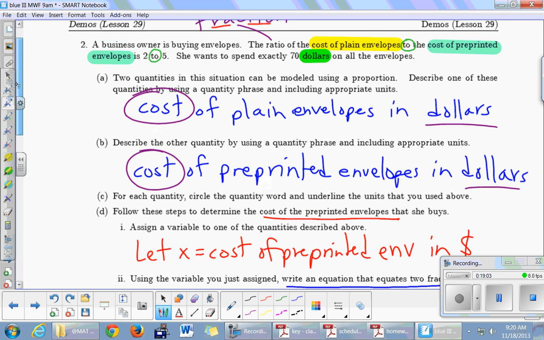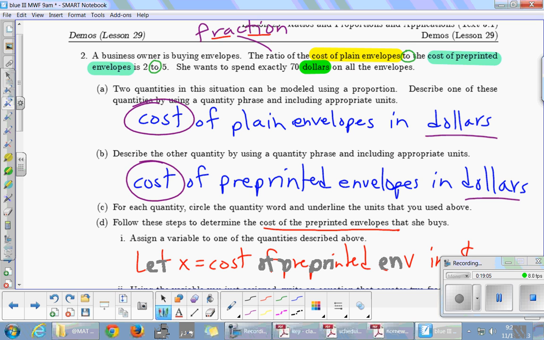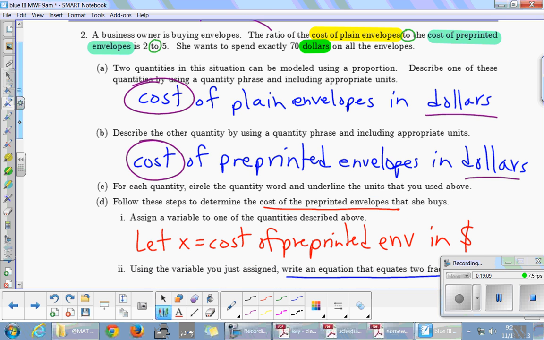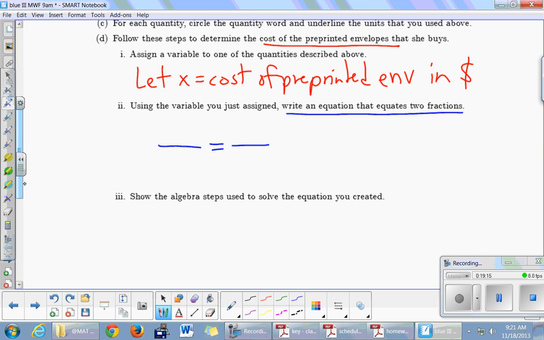Okay, so here's what we're going to do. This is optional, but I highly recommend you do it. I'm going to write down the 2 quantities here. We've got cost of plain envelopes and cost of pre-printed envelopes. Those are the 2 things. So I'm going to put them here in my fraction line. I'm going to put the pre-printed upstairs and the plain downstairs. That's just random. You can put those words wherever you want. I'm going to put them here.